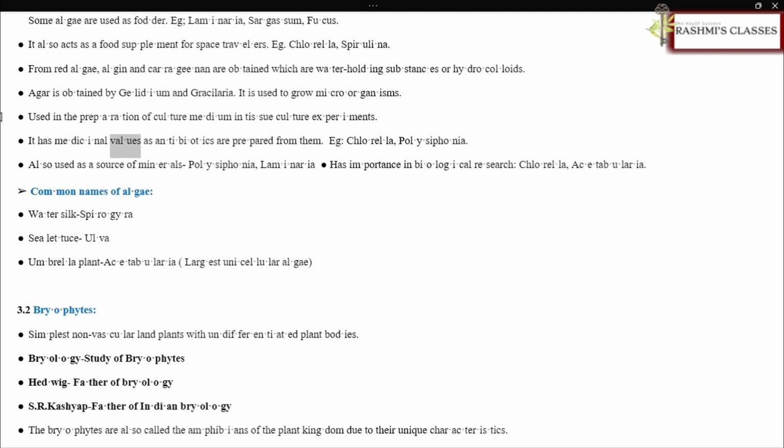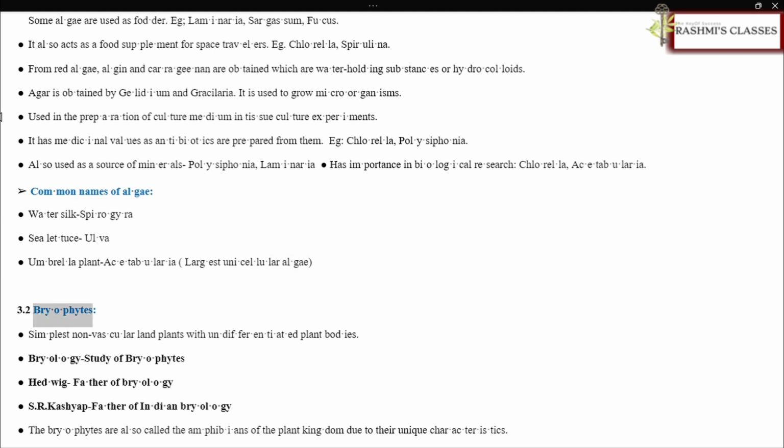It has medicinal value as antibiotics are prepared from them, e.g., Chlorella, Polysiphonia. Also used as a source of minerals, e.g., Polysiphonia, Laminaria. Chlorella and Acetabularia have importance in biological research. Common names of algae: Water silk, Spirogyra. Sea lettuce, Ulva. Umbrella plant, Acetabularia, the largest unicellular algae.